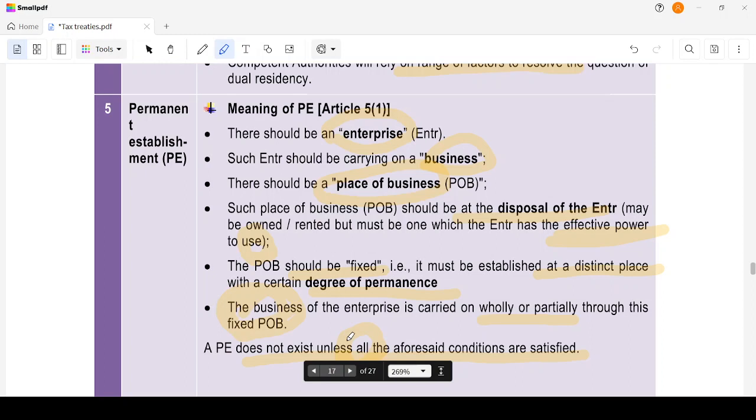So for a PE, there should be an enterprise. Such enterprise should be carrying on the business. There should be a place of business. Such place of business should be at the disposal of the enterprise. It can either be owned or rented. It should be fixed, that is, it should have a fixed degree of permanence, and then it should carry on its business wholly or partially through the fixed place of business. Only if all these conditions are satisfied does it mean that you have a permanent establishment. Okay, now